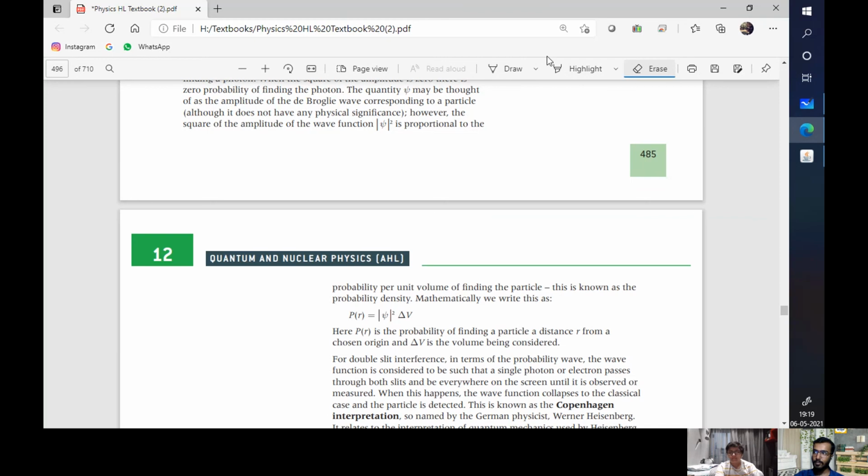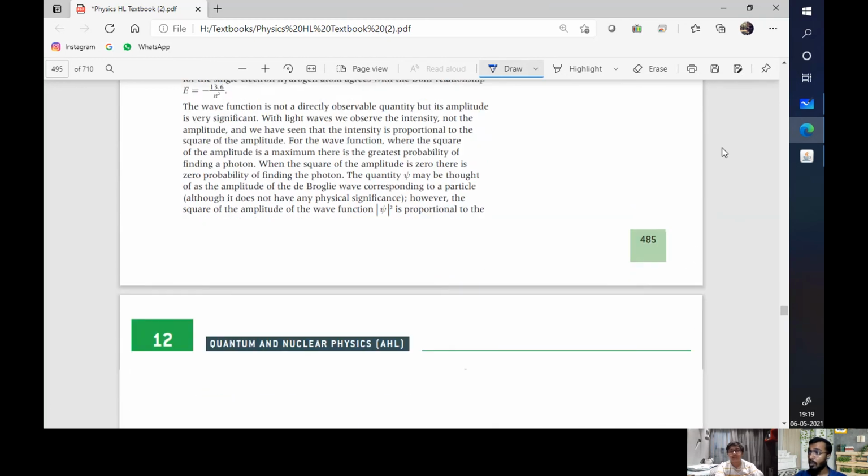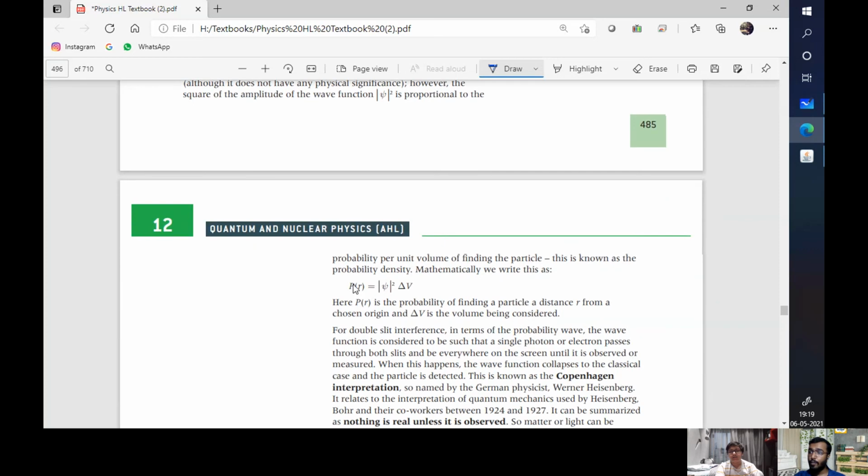So momentum is equal to the amplitude squared delta v, whatever v is. I think v speed. Momentum. Okay, first things first, P is not momentum. P is the probability of finding that subatomic particle in that region. And V is the volume being considered.